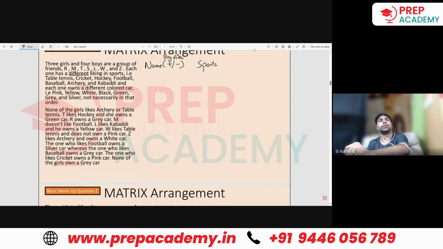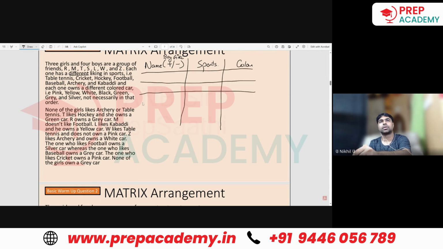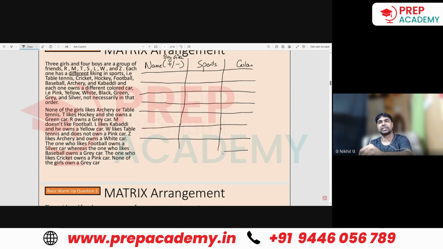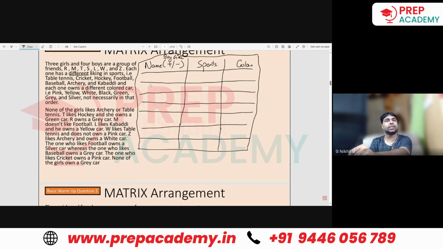Okay. Each one owns a different colored car. So that means the color of the car will also be different only. So 1, 2, 3, 4, 5, 6, and 7. These are the colors.